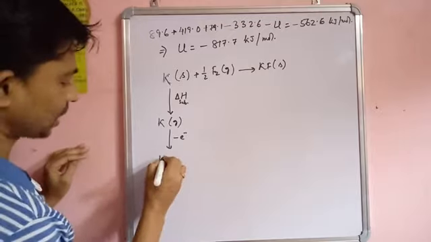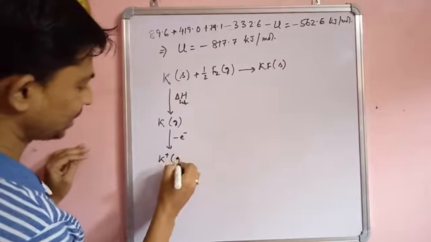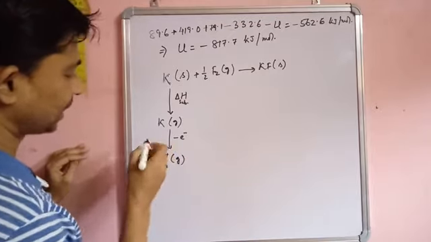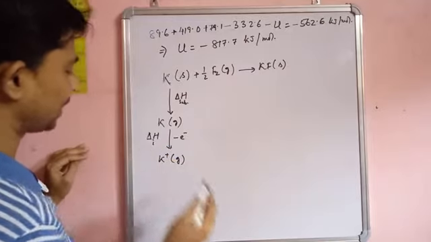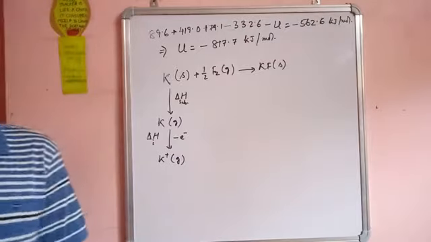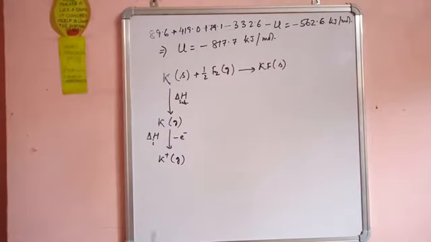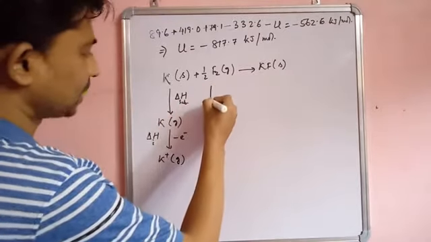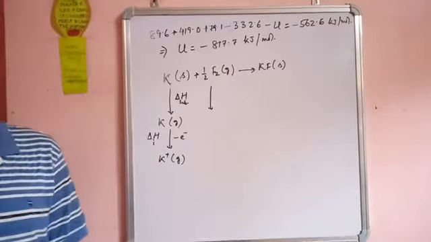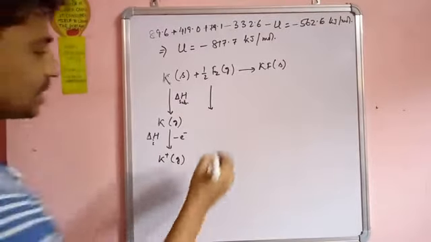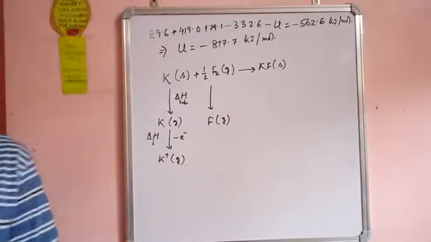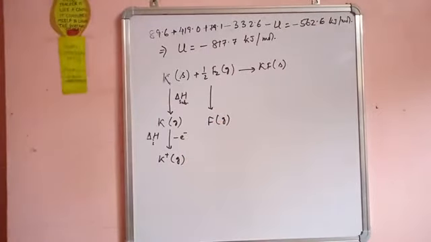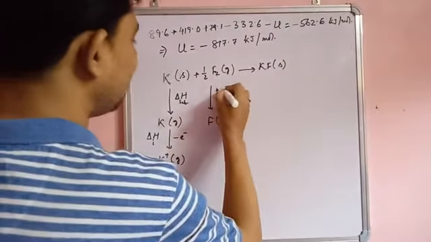It goes to potassium plus in gaseous state, and the enthalpy change is the enthalpy of ionization. In the same way, fluorine converts into fluorine in gaseous state, and the enthalpy change is the dissociation energy, D by 2.